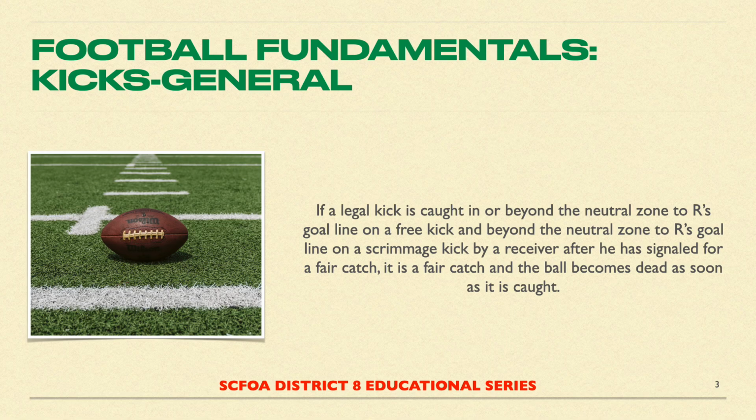During a free kick, R may signal for a fair catch both in the neutral zone and beyond the neutral zone to R's goal line. Again, only the player giving a valid fair catch signal is granted protection. If a valid or invalid fair catch signal is given by any R player, the ball is dead immediately upon possession by any player. But it is not a fair catch unless the kick is caught and the receiver catching the kick has given a valid fair catch signal.